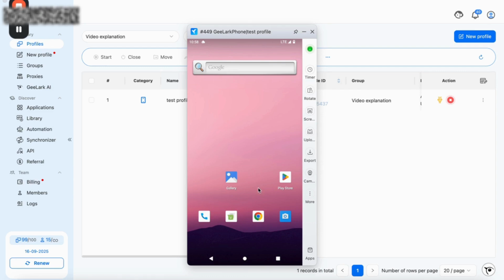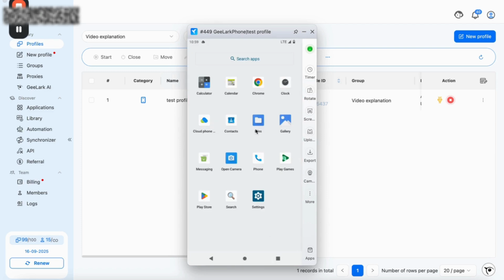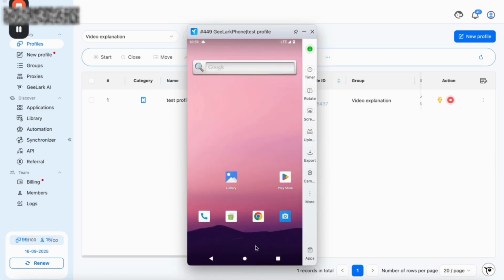How this works in here, it's just like a simple phone that you're using on your computer. It's a bit laggy, I have to admit that. It's not like a real phone that you have in your hand in real life. But it is definitely working, and especially for VAs, it's no problem to use it. And that's the main thing we're looking for.